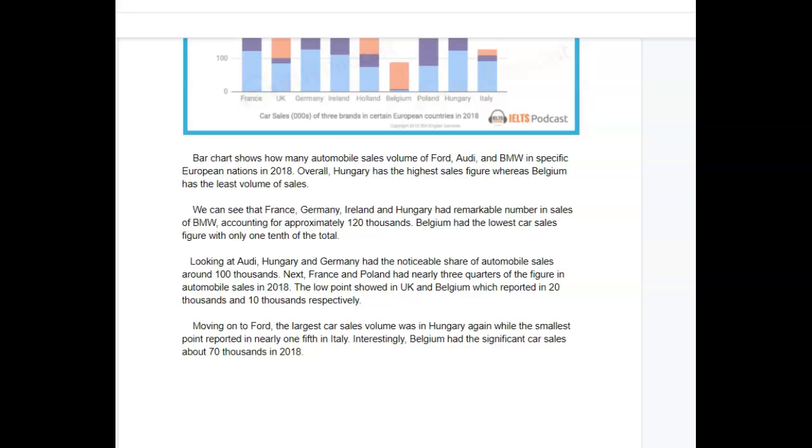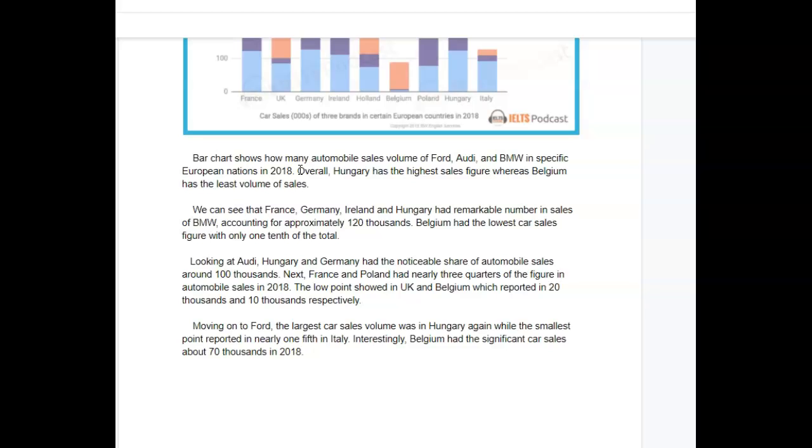We've got the bar chart, car sales. So I took a quick look at this first sentence. There's some problems with the grammar. We do have to fix it. You wrote, "Bar chart shows how many automobile sales volume of Ford, Audi, and BMW in specific European nations." Okay, so it's just wrong all over the place. So I really just want to rewrite it if we can.